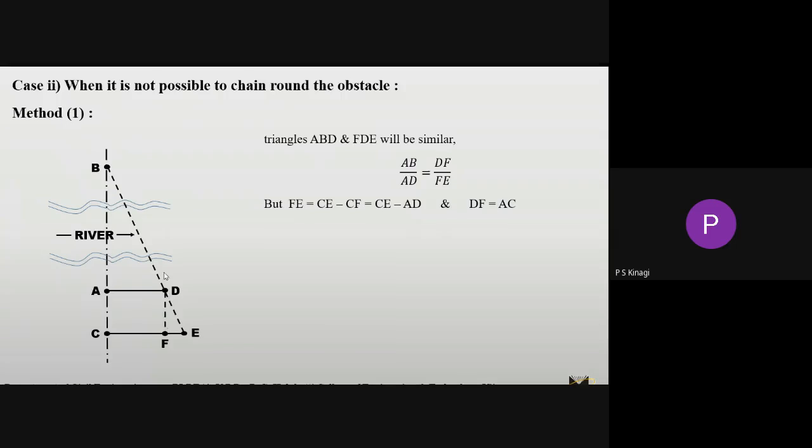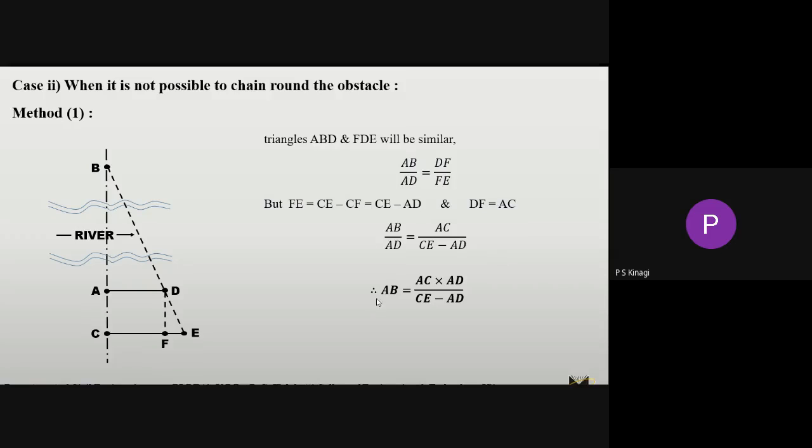Similarly, the DF distance is approximately equal to AC, so we can write DF instead of AC. Now put in the respective values like this, and we'll get this formula.